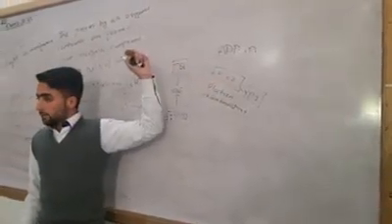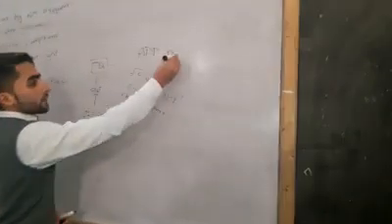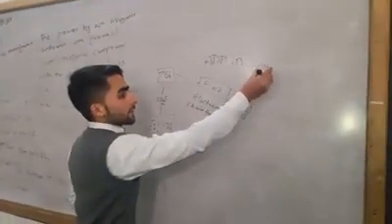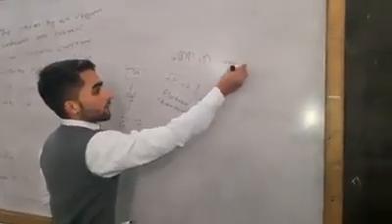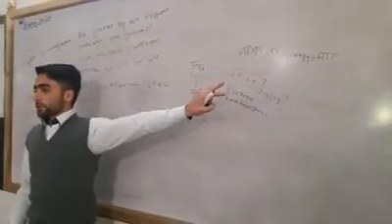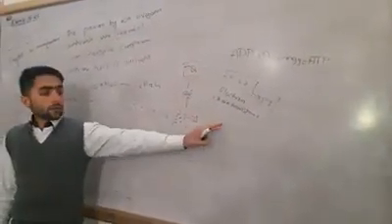By the energy released from the electrons, ATP is formed. This ATP is a product of light reaction, which is then used in the dark reaction.